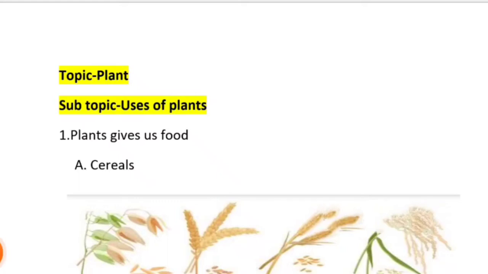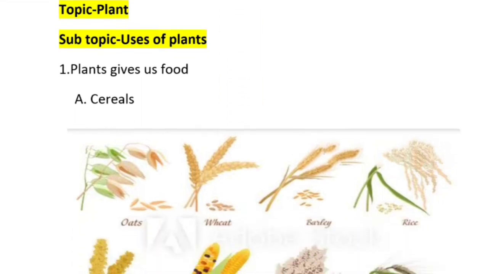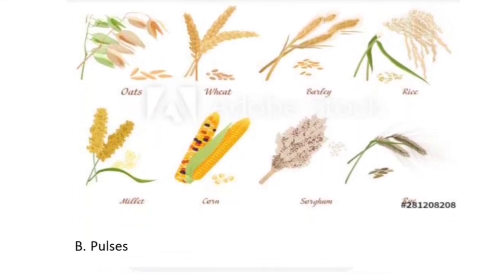Yes, children, today we will discuss different uses of plants. First one, plants give us food. All the foods which we take, we get from plants only. These foods are also categorized into different categories. So first one, cereals. The grains which are called cereals.